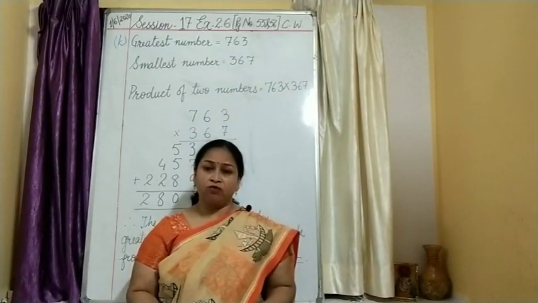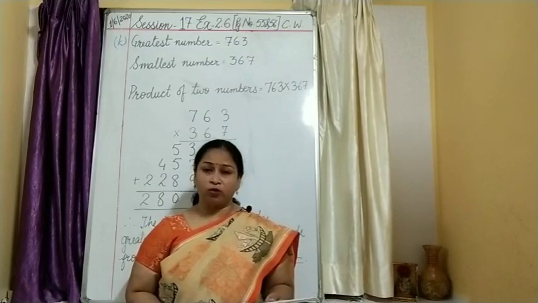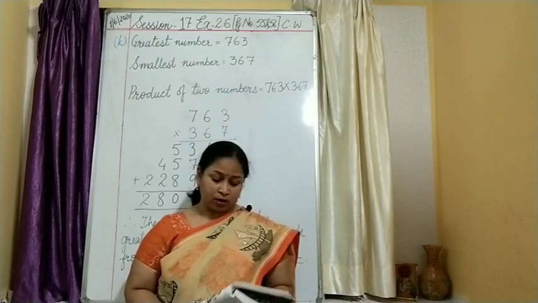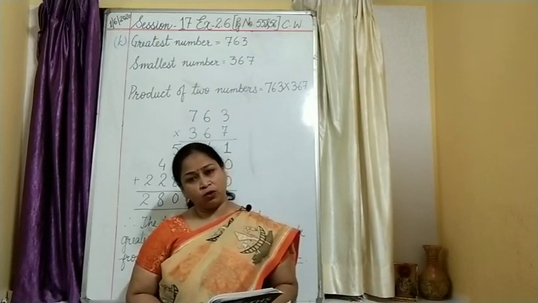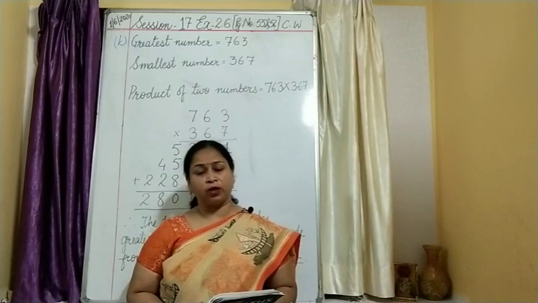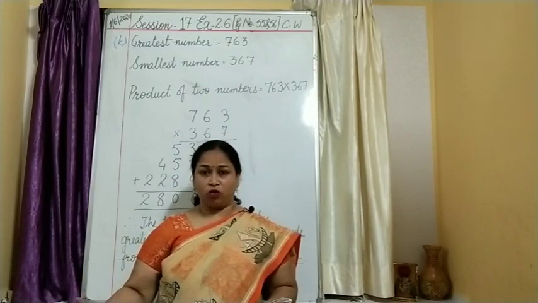Then you have question number 2. Children, just put a cross there, we are not going to attempt that question. Then in question number 3 you have to simplify. You know the term simplify, okay. I will be explaining it just now.